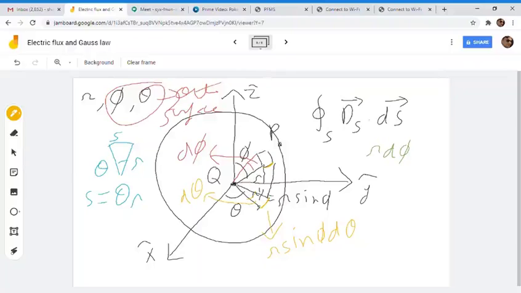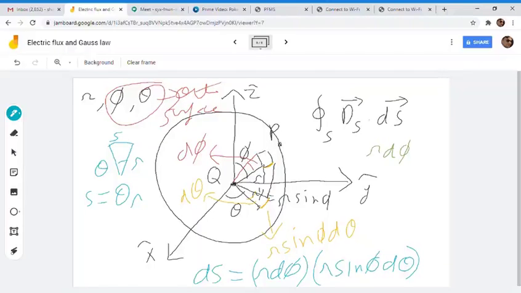Now what is ds? The magnitude of ds, I'm talking just about the magnitude, will be r d phi into r sine phi d theta.